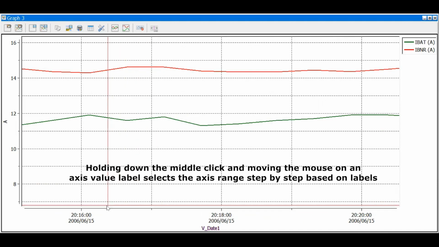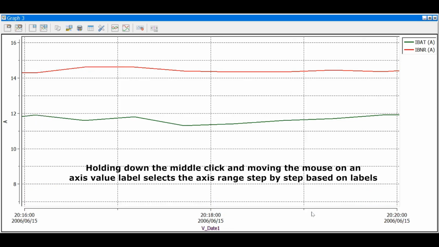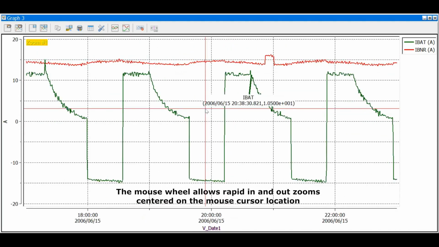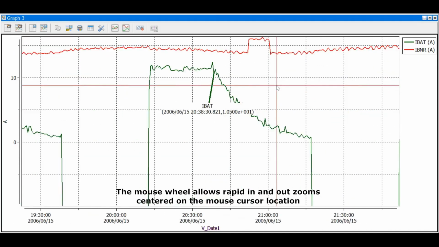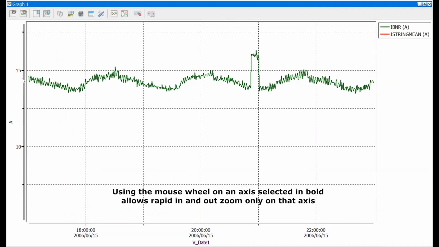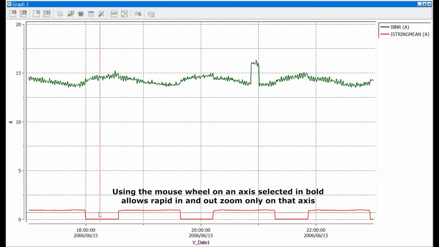Holding down the middle click and moving the mouse on an axis value label selects the axis range step by step based on labels. The mouse wheel allows rapid in and out zooms, centered on the mouse cursor location. Using the mouse wheel on an axis selected in bold allows rapid in and out zoom only on that axis.